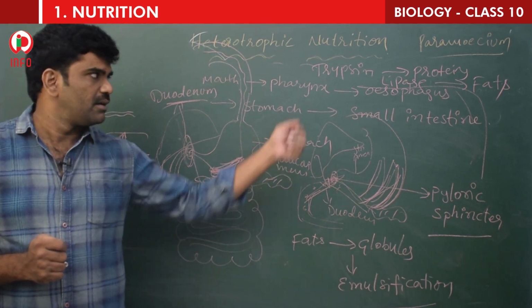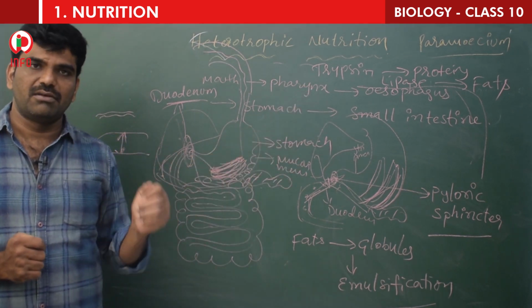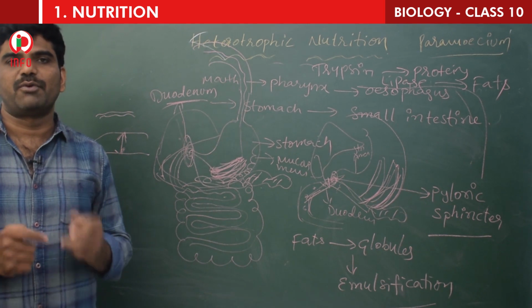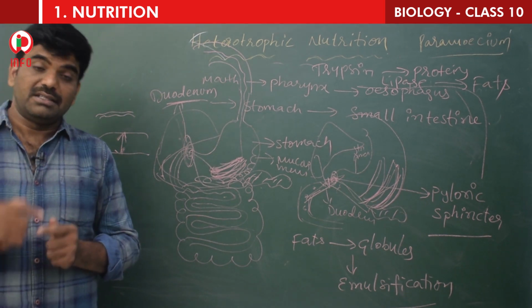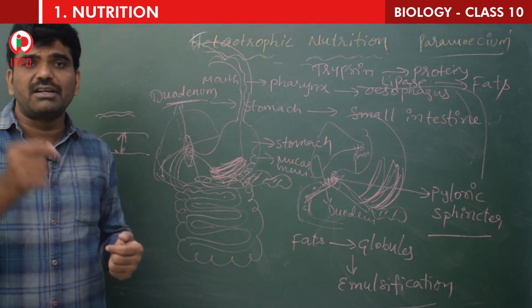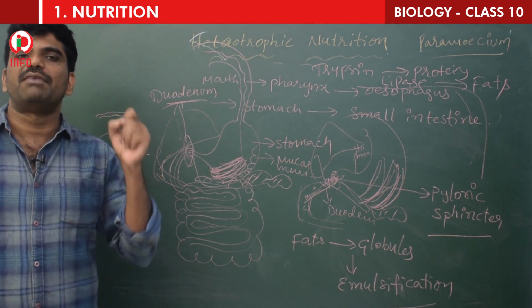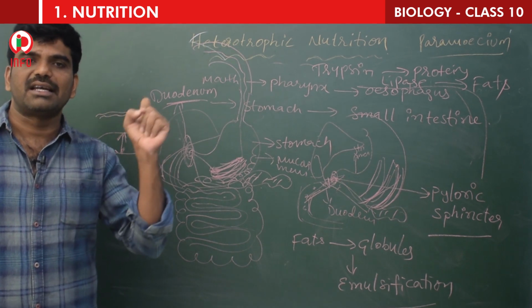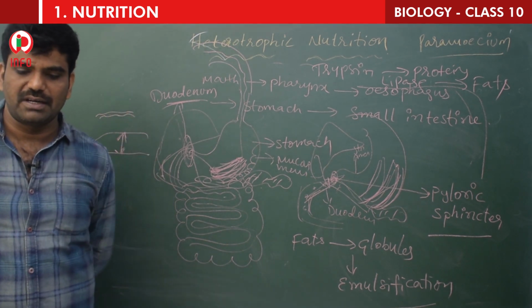Actually we have seen trypsin, yes or no? Pepsin converts the proteins into small molecules. Still those small molecules are further converted into even smaller ones with the help of a juice called intestinal juice, released from the walls of the small intestine.